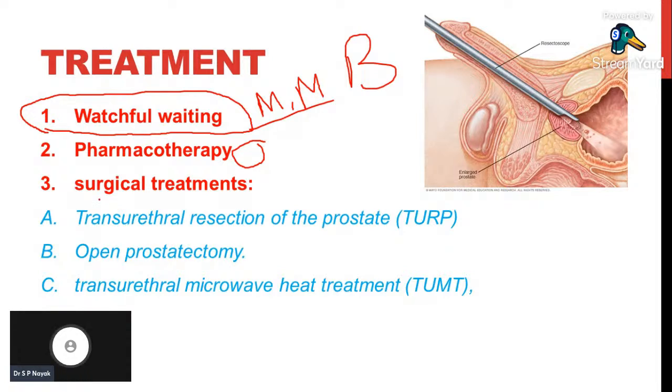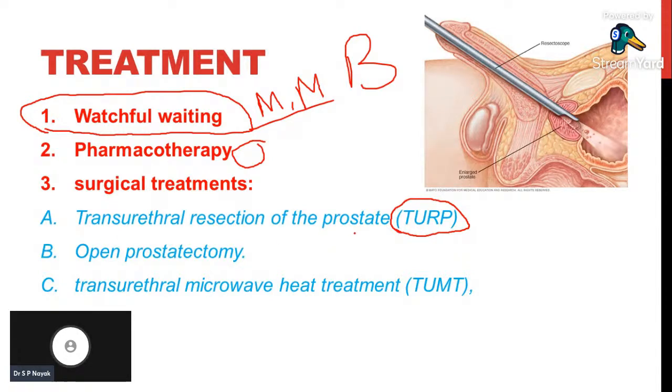In surgical treatments, we have three more strategies. Number one, there is a procedure called transurethral resection of prostate, which is also called TURP. This procedure is very commonly performed in hospitals.